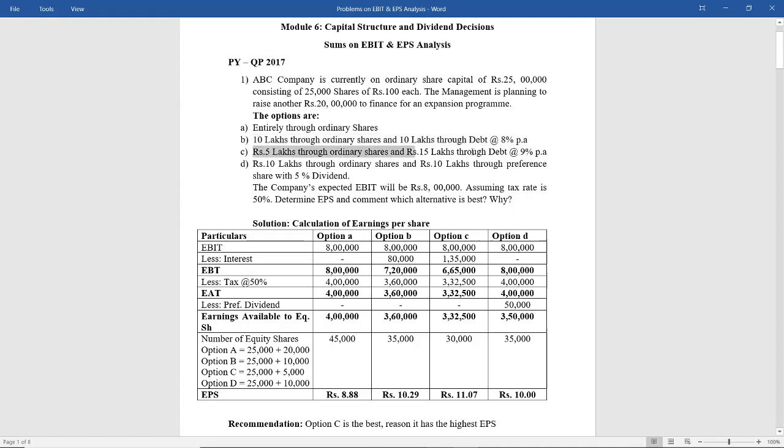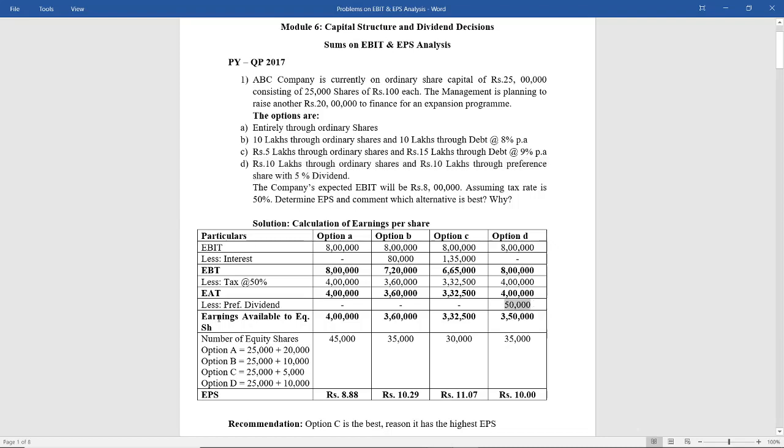In option C also the company has not raised through preference shares, so it is not deducted. Now in option D, rupees 10 lakhs through ordinary shares and rupees 10 lakhs through preference shares with 5% dividend. So here the preference shares are there. The dividend is 5%, so 10 lakh into 5% gives you 50,000.